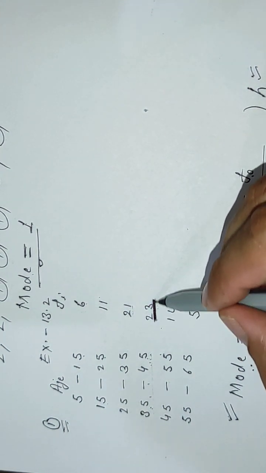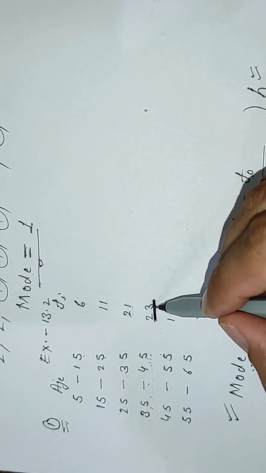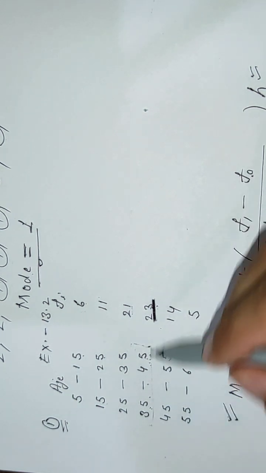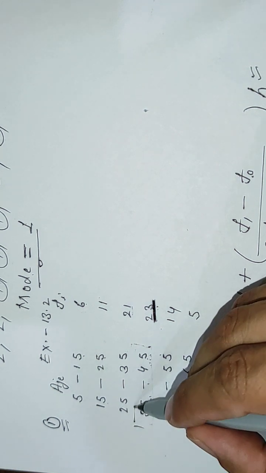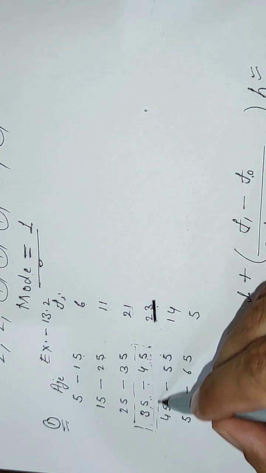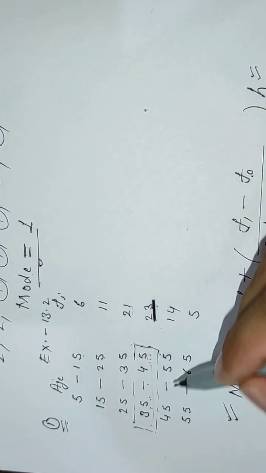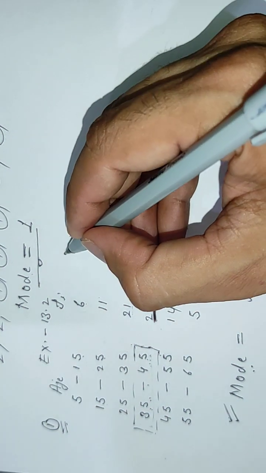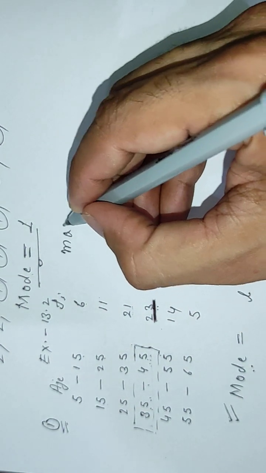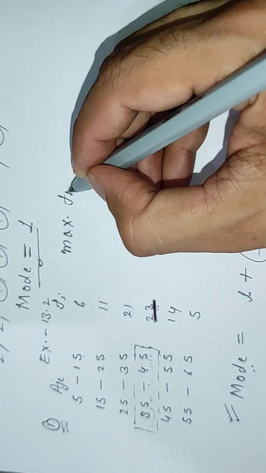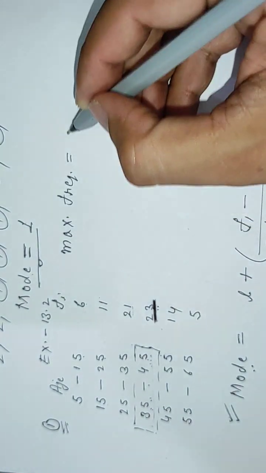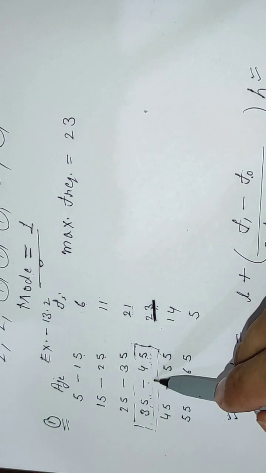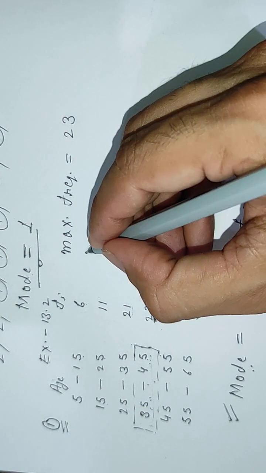Maximum frequency here is 23. So therefore our mode will lie somewhere here. Our mode will lie in this class, so therefore it is called the modal class. You should all remember that we have to look for the maximum frequency, and here maximum frequency is 23. So therefore its class will be called modal class.